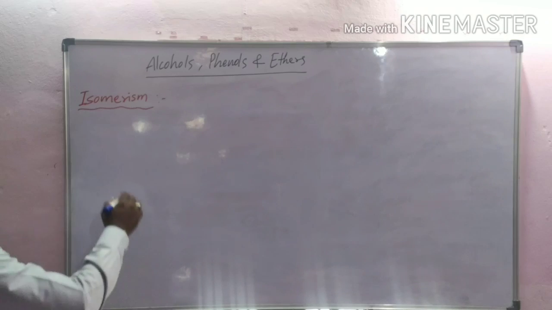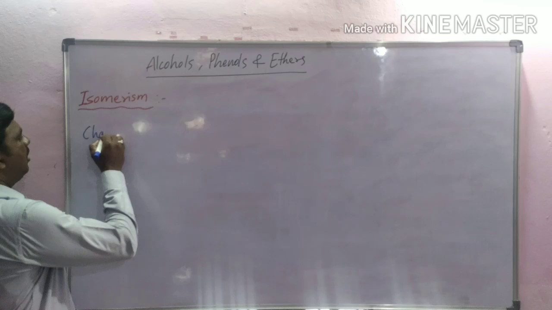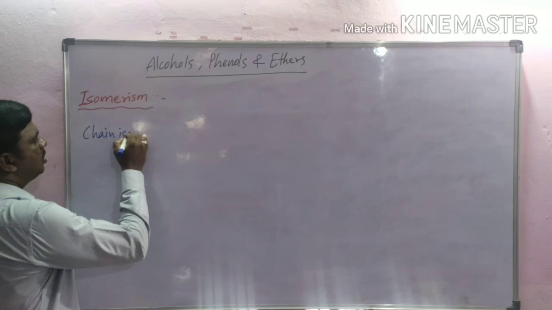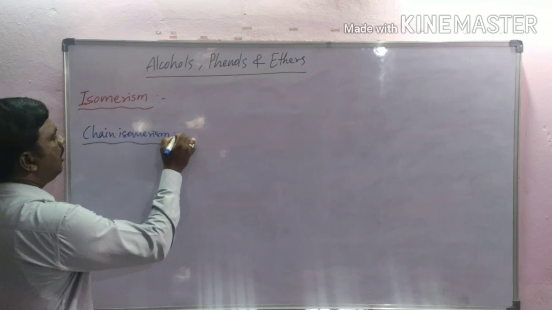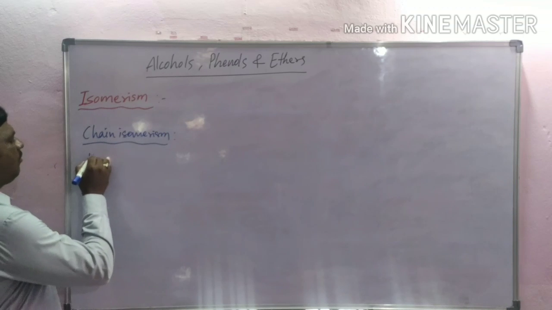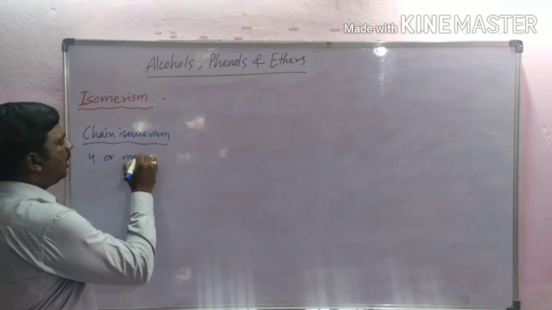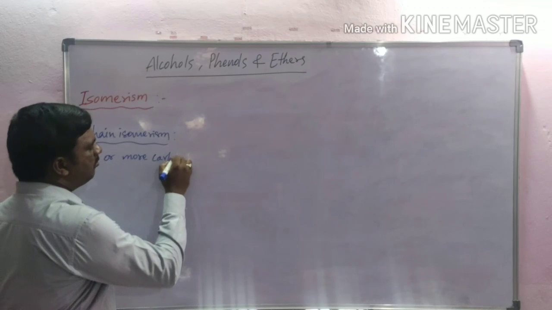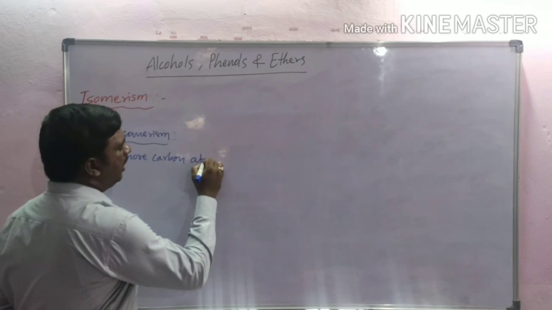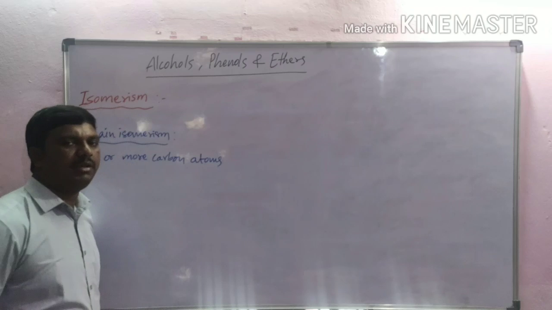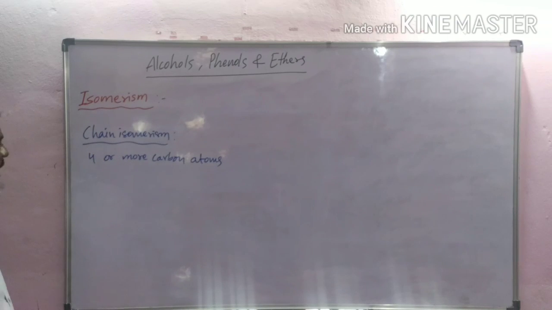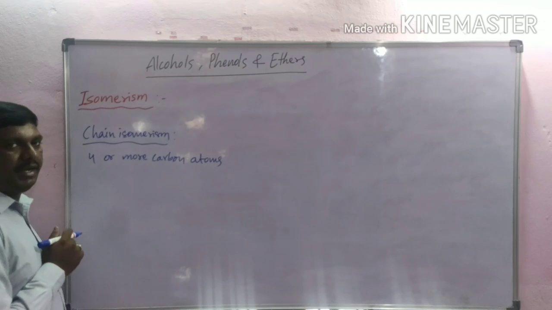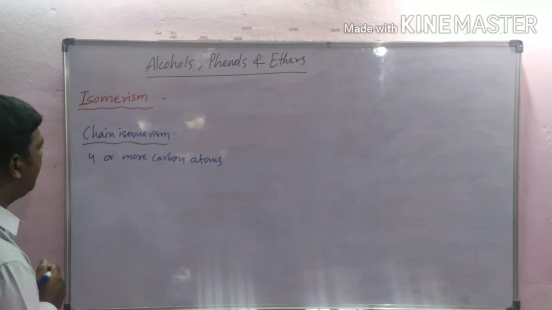First of all, we are discussing chain isomerism. Alcohols containing 4 or more carbon atoms exhibit chain isomerism, in which the isomers differ in the chain of carbon atoms.